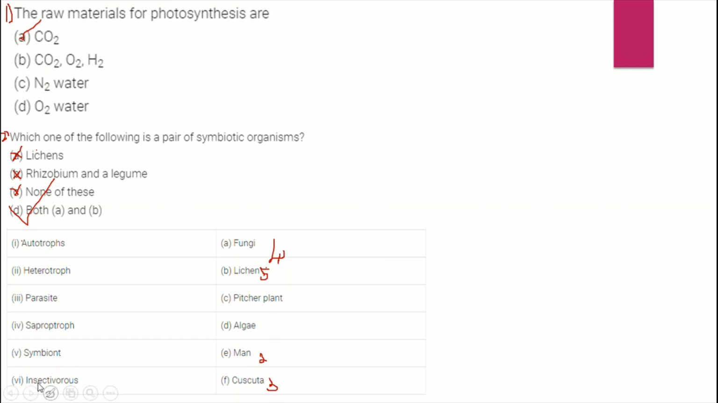Insectivorous plants. Here insectivorous plants come. What are they? Those that trap and eat insects. Here, the picture plant is the insectivorous plant which has a bowl shape. Now the remaining one for autotrophs is algae. As I said, in lichens, algae and fungi live. Algae prepare food and give it to fungi. It prepares its own food because algae has the chlorophyll pigment, so it is an autotroph.